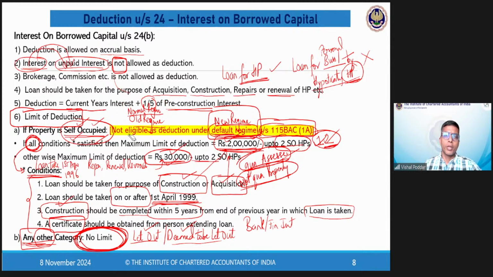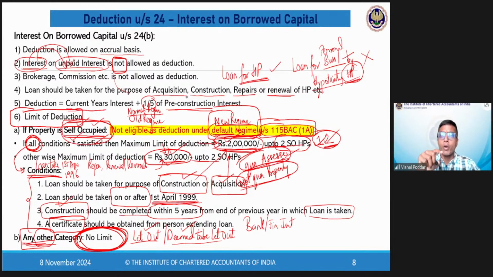Like we just saw for self-occupied property. Now, please understand the relevance of self-occupied property. You are not getting any rent on that because you are using it for your own residence, like your own house in which you are staying today. This self-occupied property is not getting you any rent. Still, we are allowing you a deduction. And that is why there is a limit up to some amount, either 2 lakhs or 30,000. Why is this limit required? Please understand this logic also.